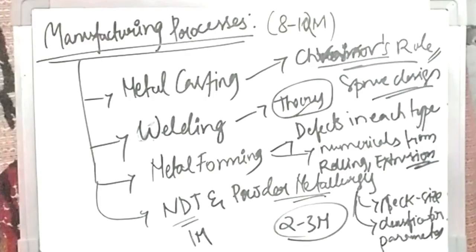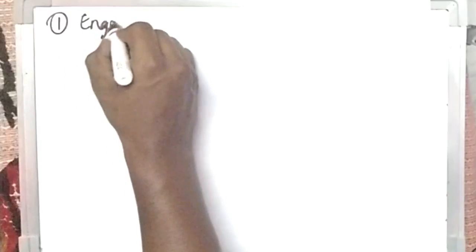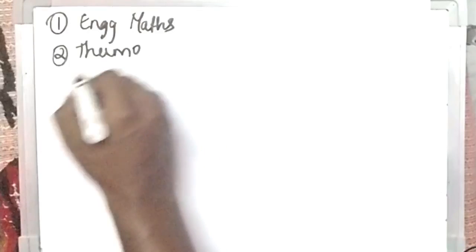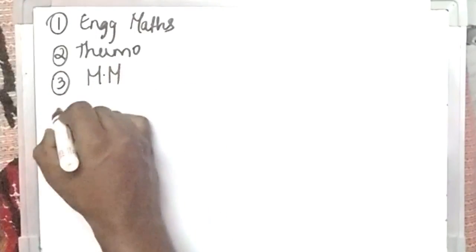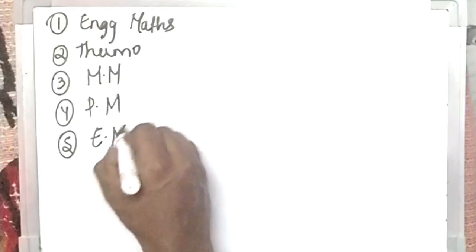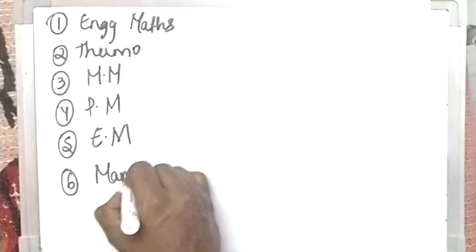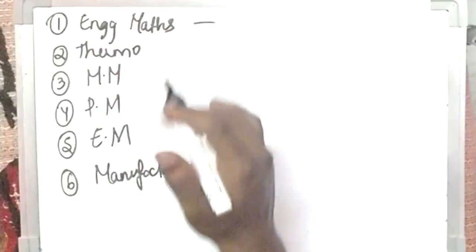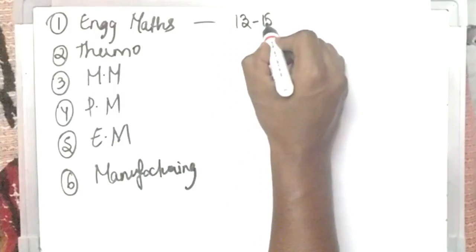Now if you see on a whole, I'll be just writing down all the different sections. Okay, so now if you see, as I said, engineering mathematics will be about 13 to 15 marks.